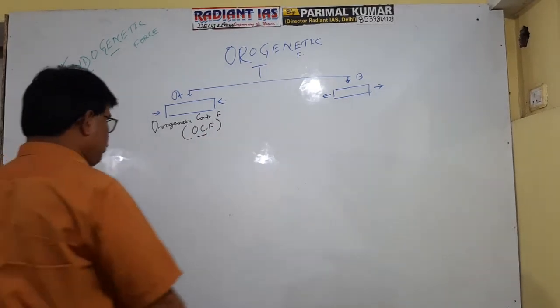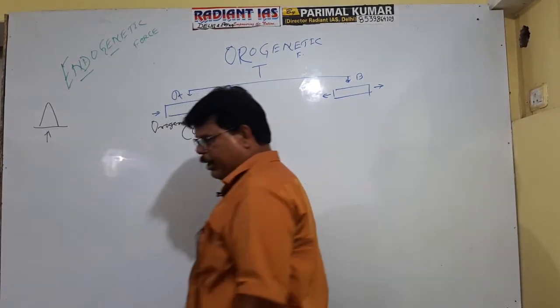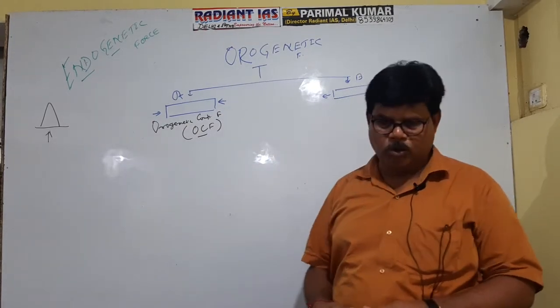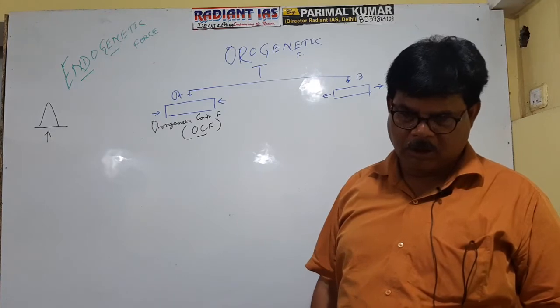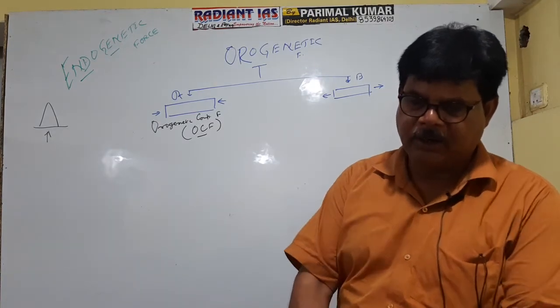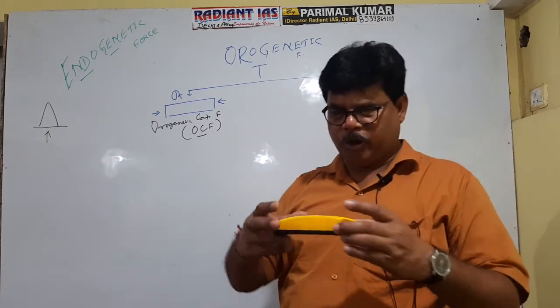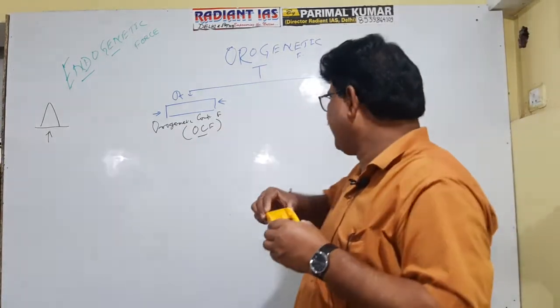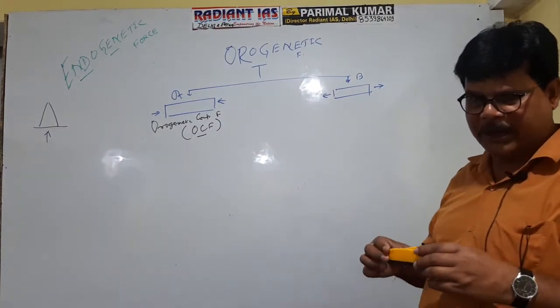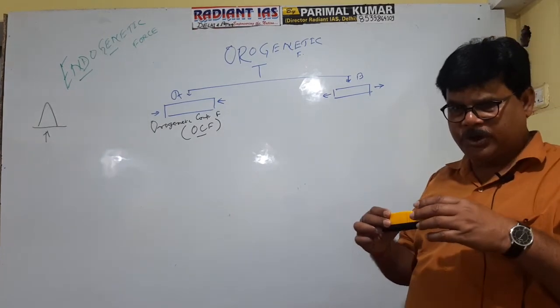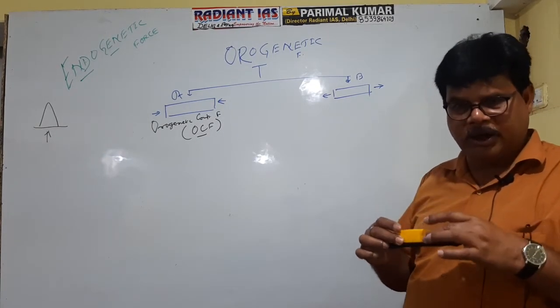A component of orogenetic force is orogenetic compressional force, and when the force acts in opposite direction, as given in case B, it will cause tension on the rock, elongation of the rock.